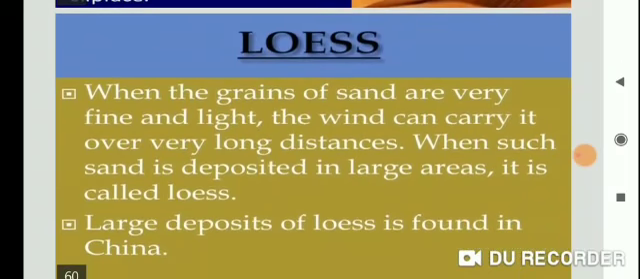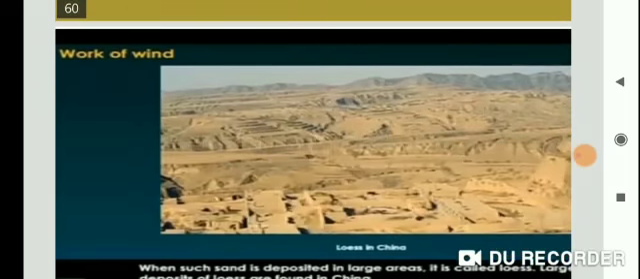Last topic, loess. Students, loess is when such sand is deposited in large areas. It means, students, that when the grains of sand are very fine and light, the wind can carry them over very long distances, and when such sand is deposited in large areas, it is called loess, and large deposits of loess are found in China. Students, loess, see, work of wind.